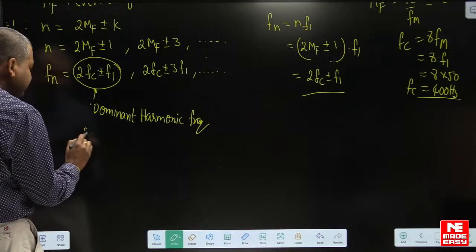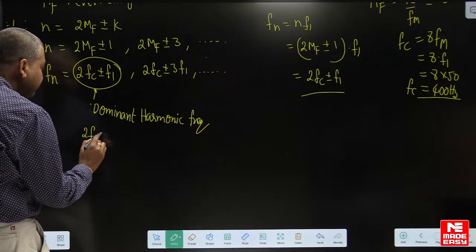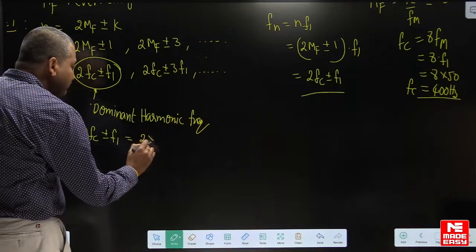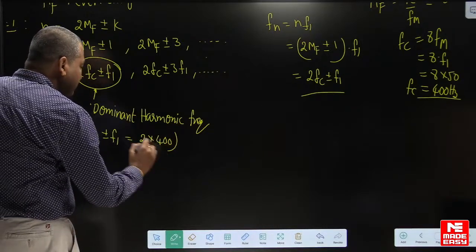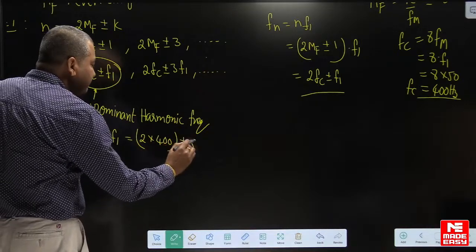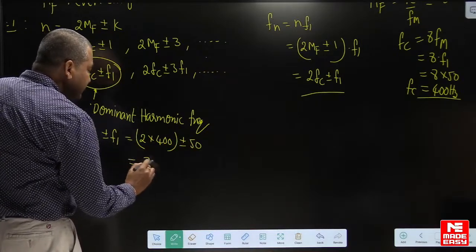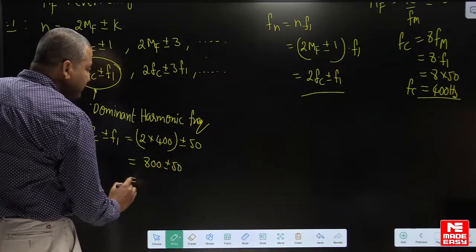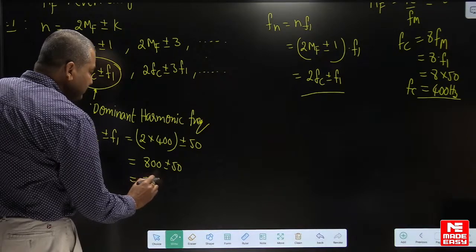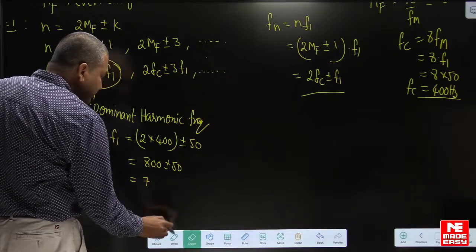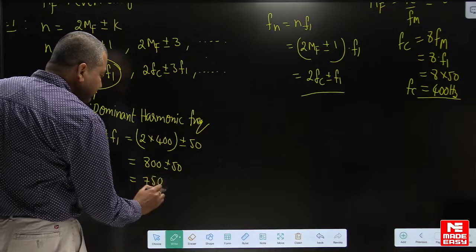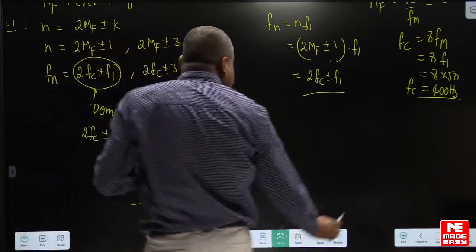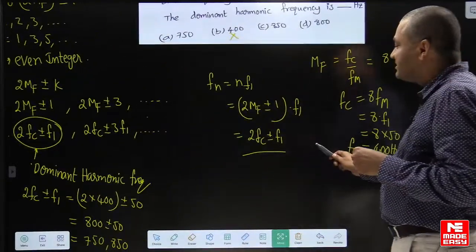So dominant frequency 2 into fc plus or minus f1. So 2 into 400 plus or minus 50. So 800 plus or minus 50. 800 minus 50 is 750, and 800 plus 50 is 850. So we are having two dominant harmonic frequencies. Yes, this is an MSQ question.